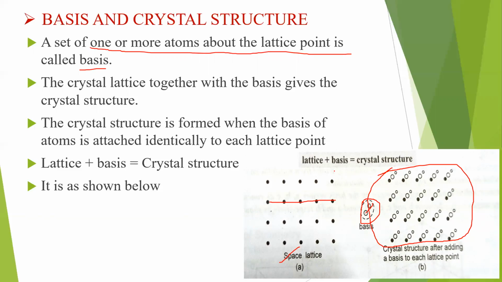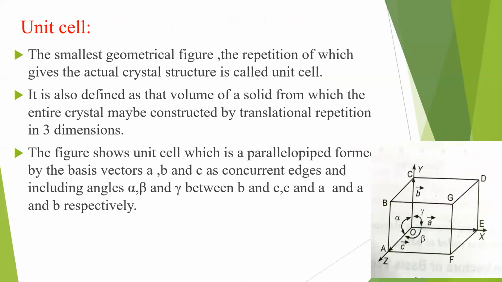So when a basis is kept at each of the lattice points, then we consider that the entire structure is called crystal structure. So lattice plus basis gives you the crystal structure. Okay, so it is as shown here, right?